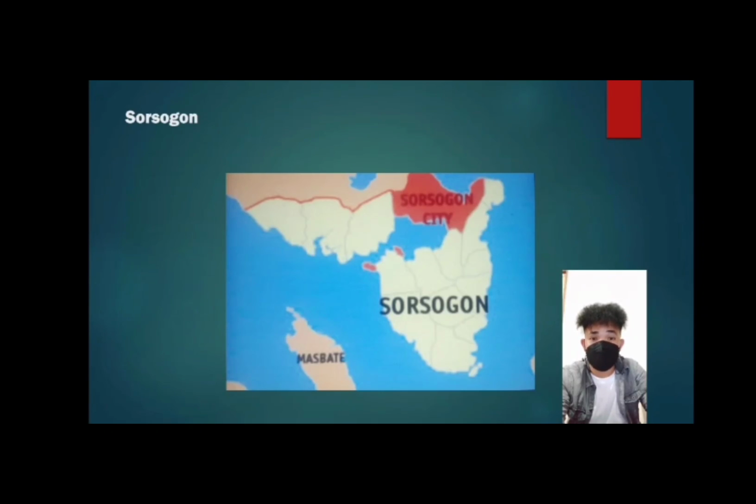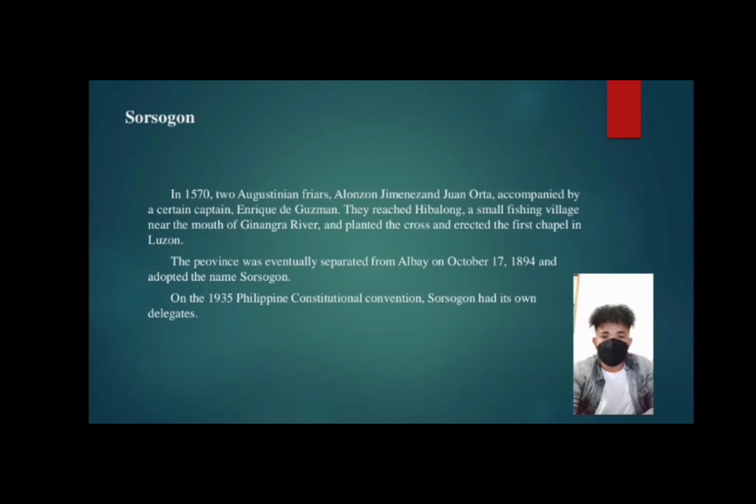Next province is Sorsogon. In 1570, two Augustinian friars, Alonso Jimenez and Juan de Acuña, accompanied by a certain Captain Enrique de Guzman, reached Hibalong, a small fishing village near the mouth of Ginangra River, and planted the cross and erected the first chapel in Luzon.